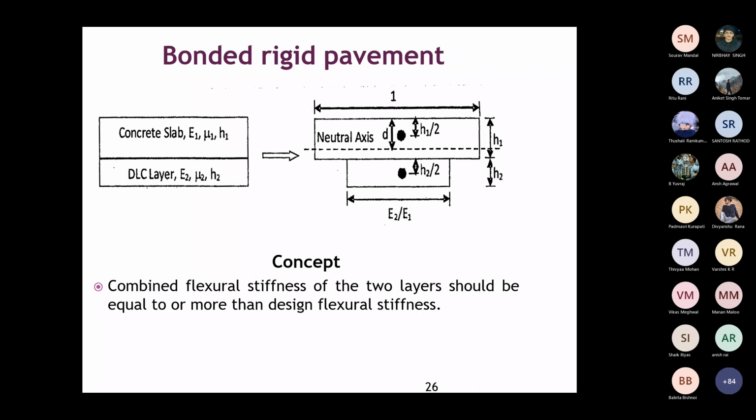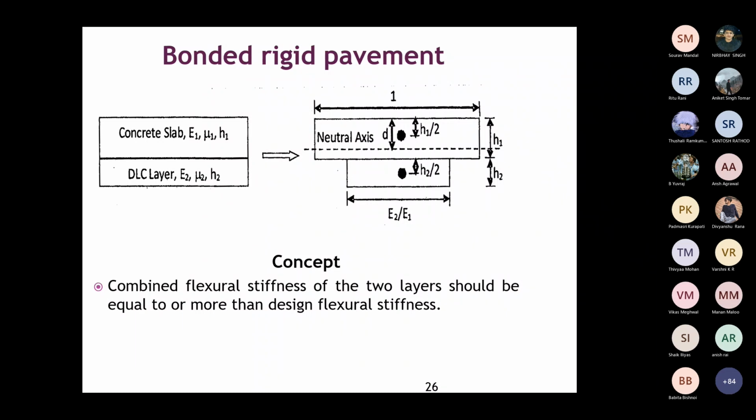In many cases, whenever rigid pavement is constructed, a polythene sheet will be laid between the dry lean concrete and the concrete slab, so that these two will act differently. If you are not providing this polythene sheet, if you are not separating these layers, your dry lean concrete and concrete slab will act monolithically.